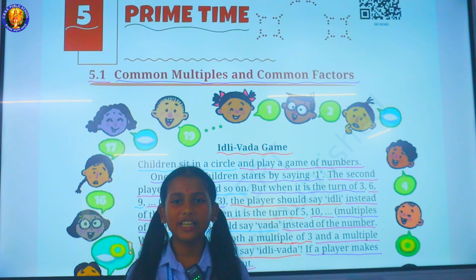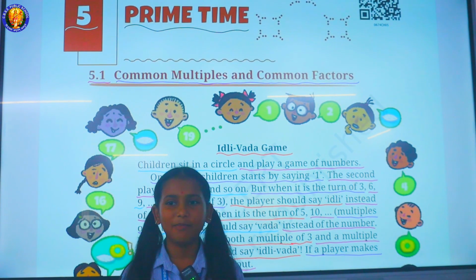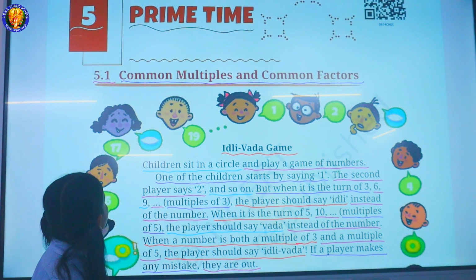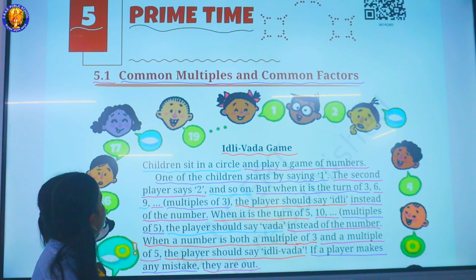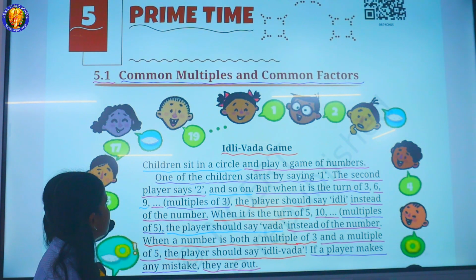Today we are going to read a new chapter, Chapter 5, Prime Time. 5.1 Common multiples and common factors. Idli Vada game.